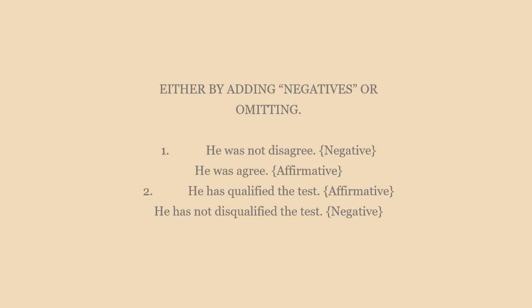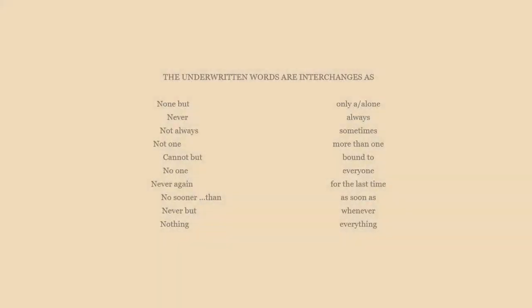Then in the second sentence, we have he has qualified the test, which is already an affirmative sentence, and we will create an opposite, disqualified. At that time we are supposed to maintain "not". We are supposed to add "not" over here. That will maintain the meaning of the sentence. So he has qualified the test, he has not disqualified the test.